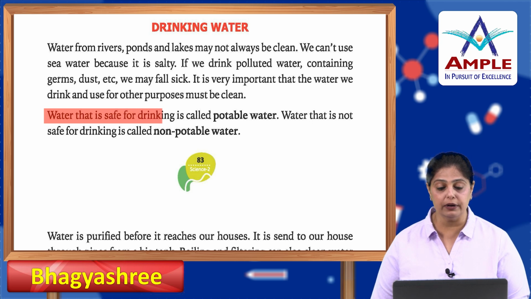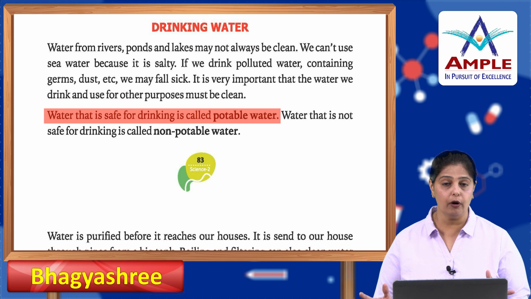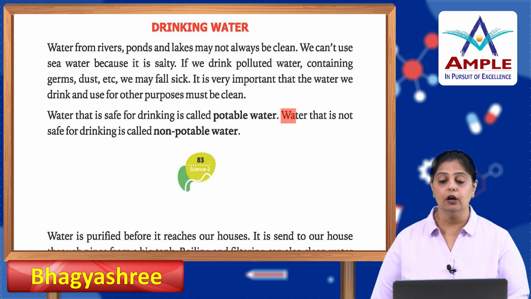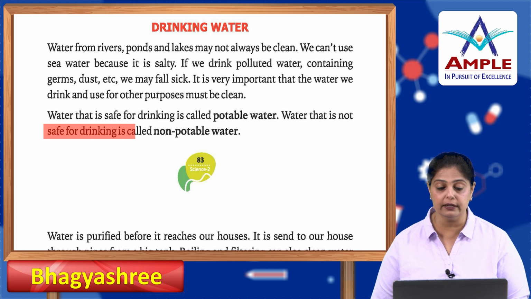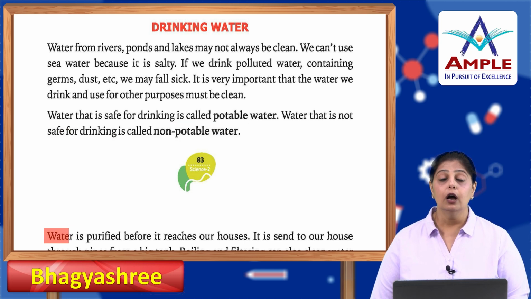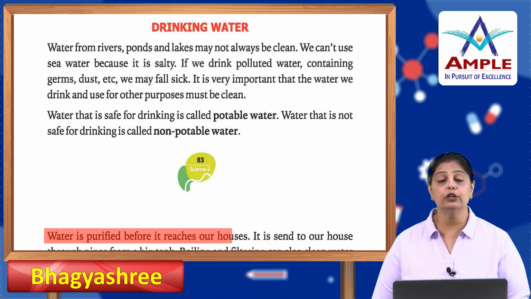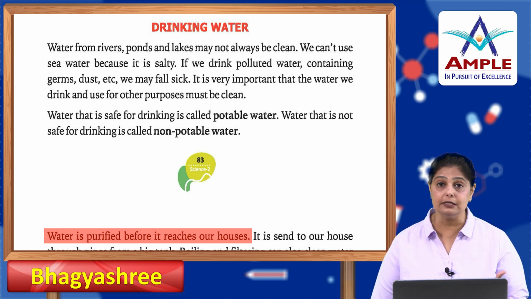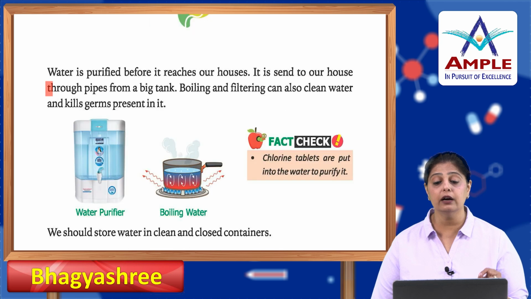Water that is safe for drinking is called potable water. We can keep it in pots and save it for drinking purposes. It is called potable water. Water that is not safe for drinking is called non-potable water. Now water is purified before it reaches our house. It is filtered and cleaned before it reaches our houses. This happens in the water plants. It is sent to our house through pipes from a big tank.